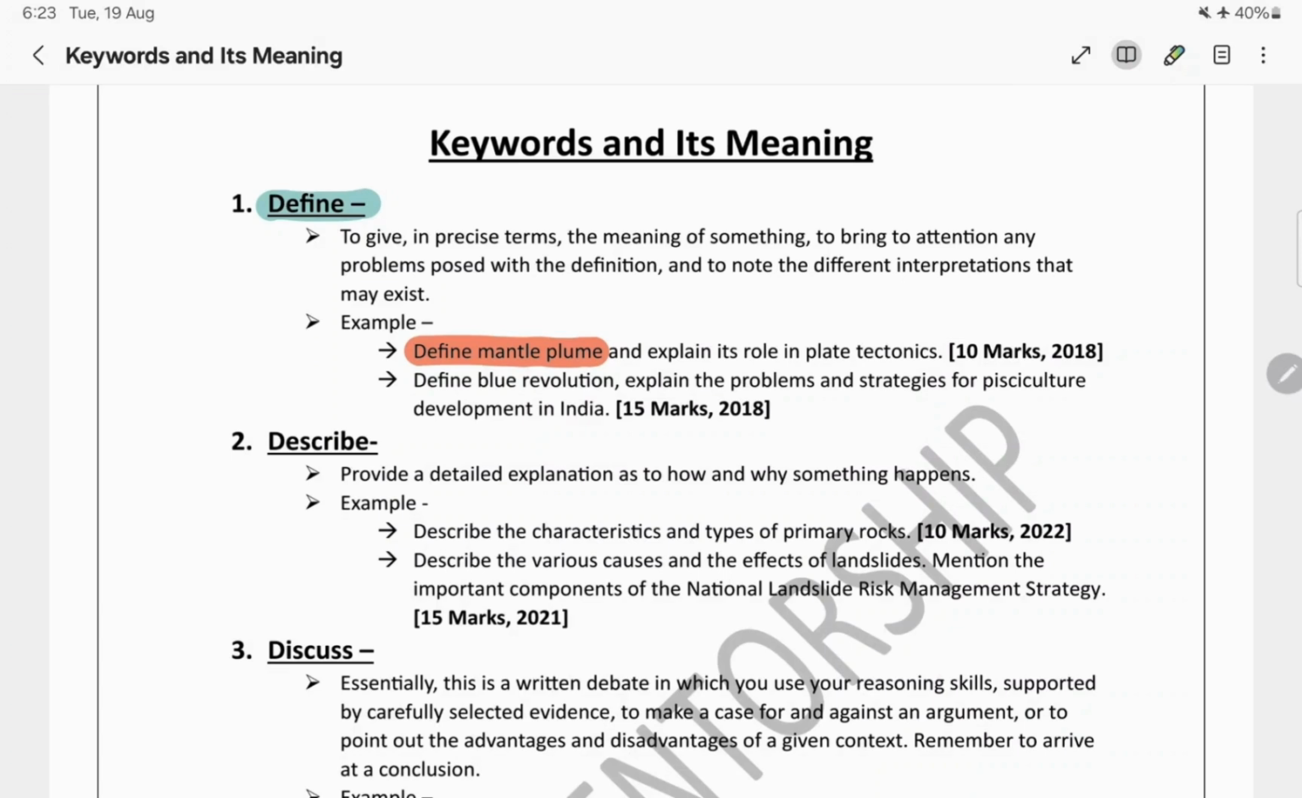Hope you understood what to do if a question asks to define. Similarly, another question was: define blue revolution. Here also we will follow the same approach, writing about the blue revolution as a particular concept.